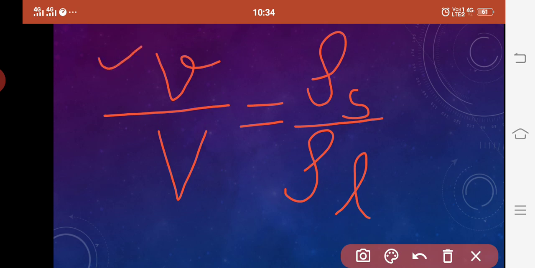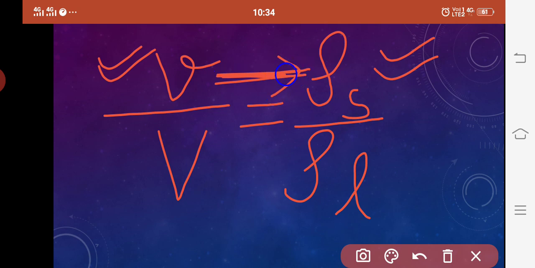Now see, the submerged part volume is directly related to the density of the solid. Is that clear? A solid whose density will be more, that is, a solid that is denser or heavier, will be more submerged in the water. That means maximum volume of its part will be submerged, and therefore we can say the volume of the submerged part is directly related to the density of the solid. If the solid is less dense, a small volume will be submerged. If the solid is more dense, the volume submerged will be more.